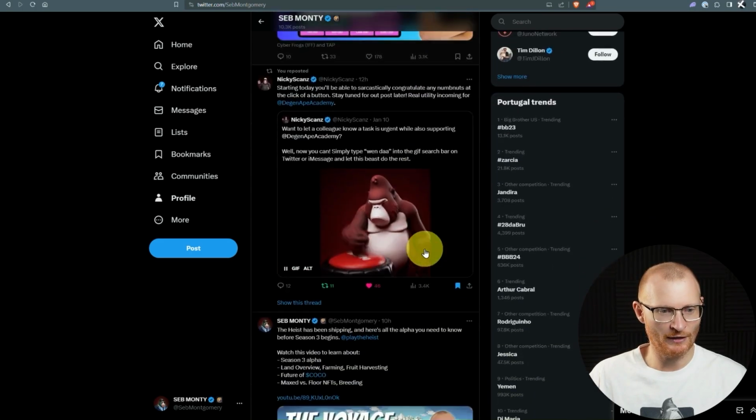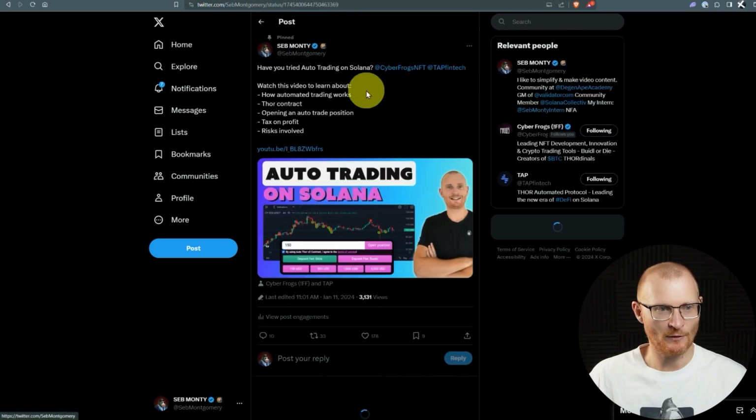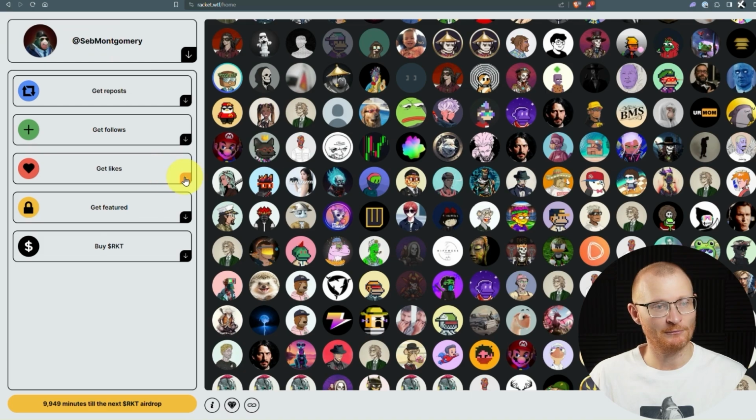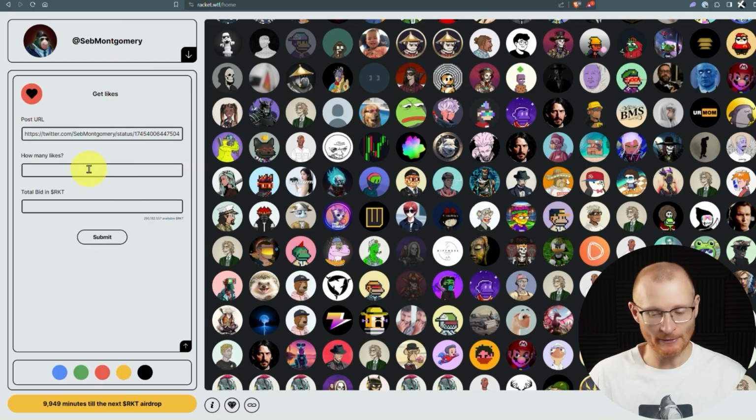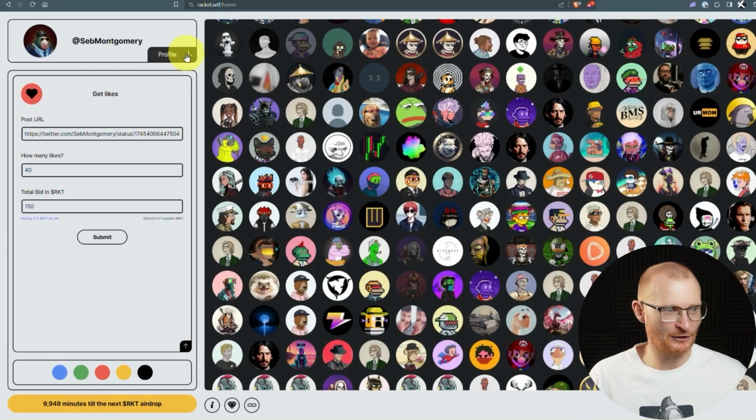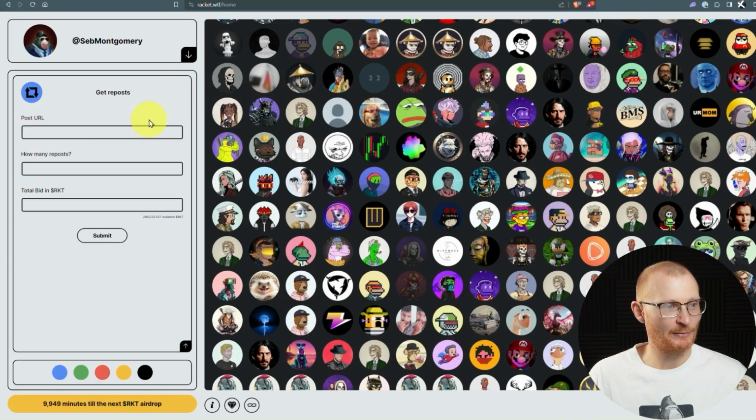I'm just going to go with this one. I can grab the link, as I showed before, and we go, I want to get some likes. How many likes? 40. Total bid, put in 10, and then I'm going to change it to 150, which means it's 3.75 Racket. So people can decide if they want to do it. If it says something like, looks a bit shady, then you might say no. And then I can do the same thing with getting reposts, which would be a little bit more expensive.